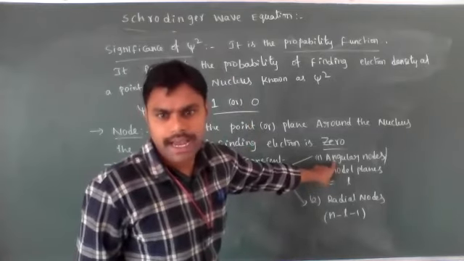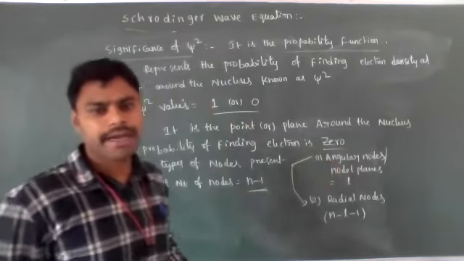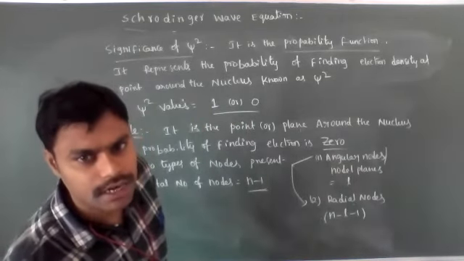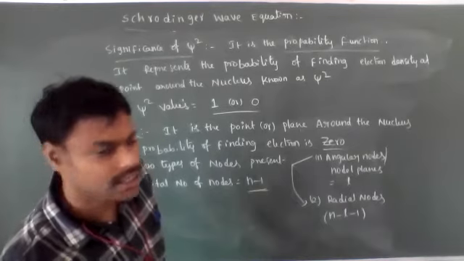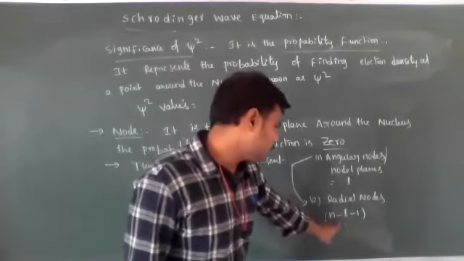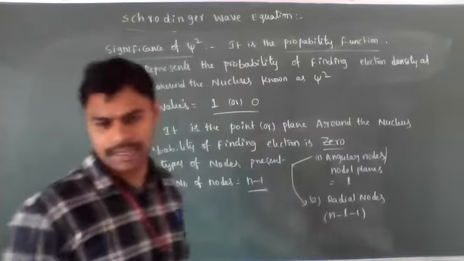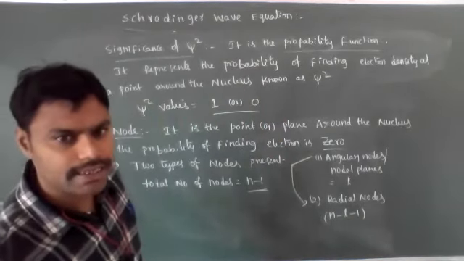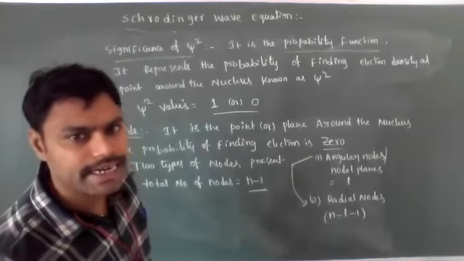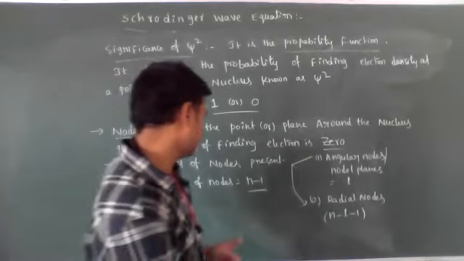The number of nodal planes or angular nodes for a particular orbital or subshell is equal to L, and the radial nodes is equal to n minus L minus 1. Here n indicates the principal quantum number and L indicates the azimuthal quantum number.